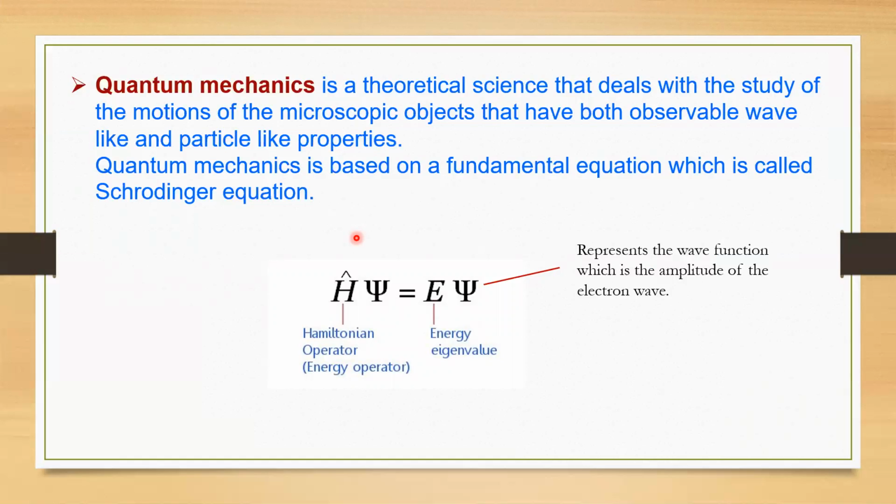Any way you can pronounce it, but the spelling should remain the same. It says H psi is equal to E psi, right, where psi is the wave function which gives the amplitude of the electron wave, E is the energy value, and H is the Hamiltonian operator or energy operator.